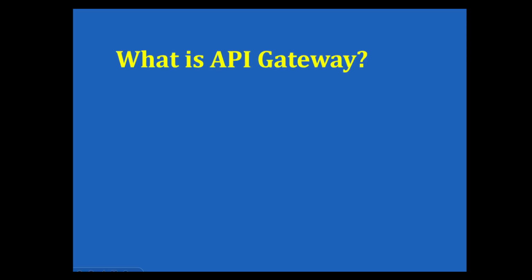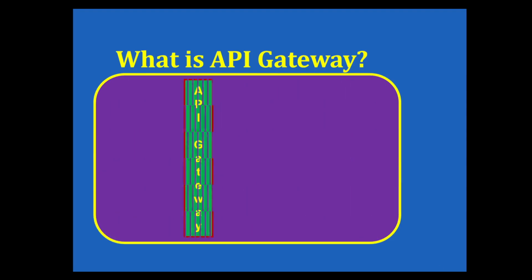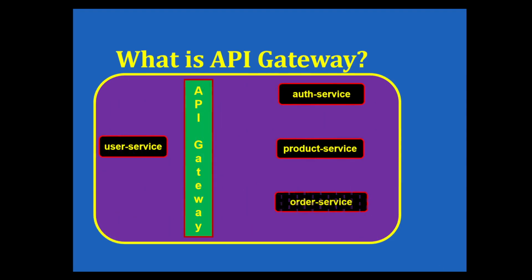Now let us understand our main point, that is, what is an API gateway. An API gateway is a server that sits between the client and a collection of microservices and acts as a single entry point for all the client requests. It will route the client request to the appropriate service and then return the response back to the client.